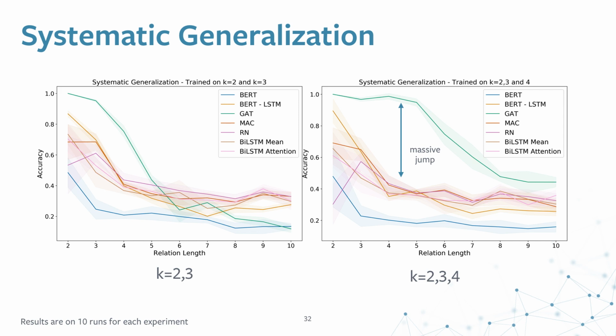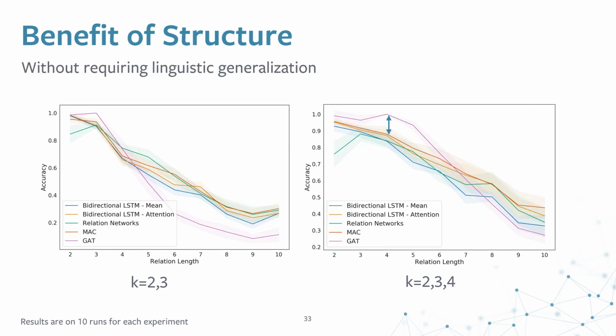So what happens when we provide the same linguistic artifacts, the same Amazon Mechanical Turk paraphrases, in training and test time? Then we saw that the gap has reduced between the graph attention network and all the natural language understanding models. This reinforces our belief that the current natural language understanding models mostly rely on the linguistic artifacts and do not perform reasoning on top of them.